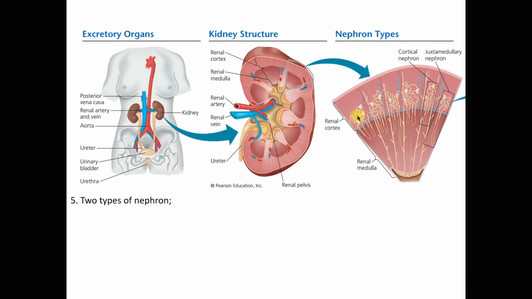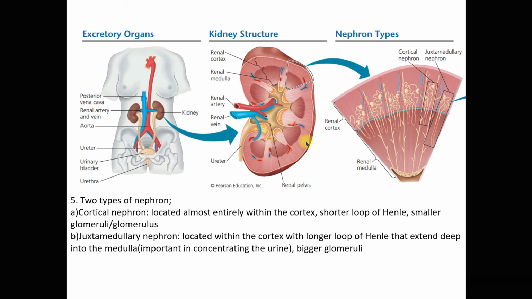There are two types of nephron: cortical nephron and juxtamedullary nephron. This is how they look. This is the cortical nephron and this is the juxtamedullary. The difference is that the cortical nephron is located almost entirely within the cortex. This is the renal cortex, where mostly the cortical nephrons are located. The cortical nephron has a shorter loop of Henle and a smaller glomerulus.